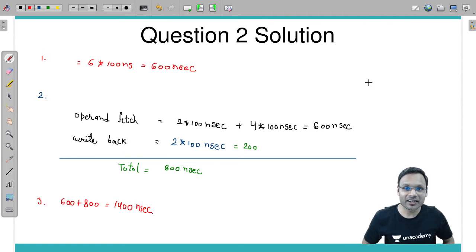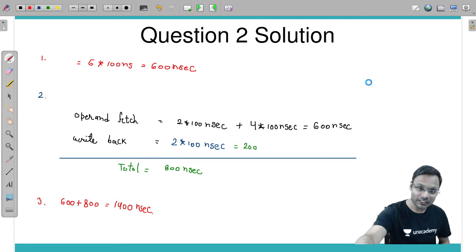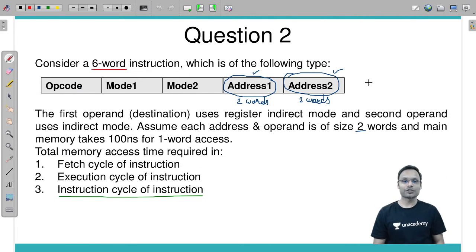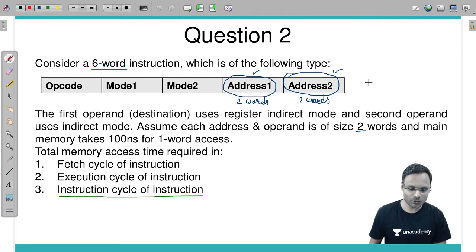Is that clear? 1400 nanoseconds per instruction. For this particular instruction, for such kind of instruction, 1400 nanoseconds are required to be executed. Fine or not? Clear है सब लोगों को? Okay? Fine.